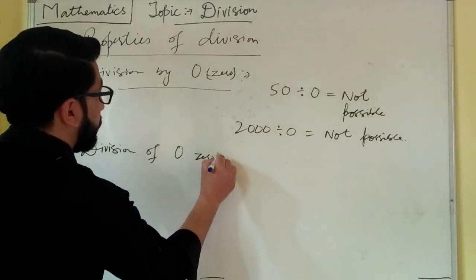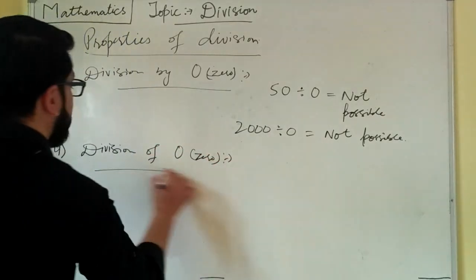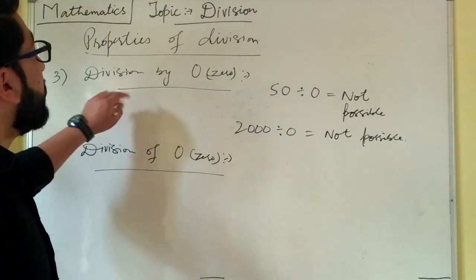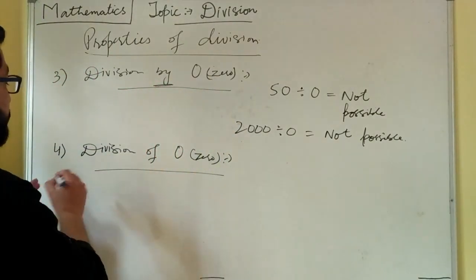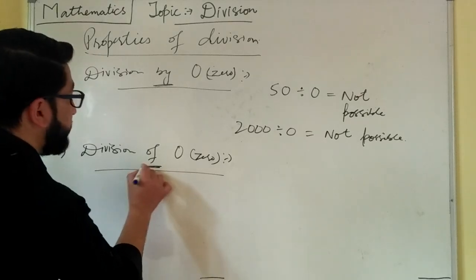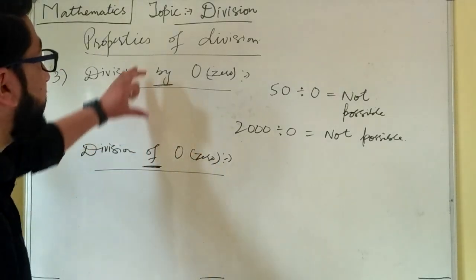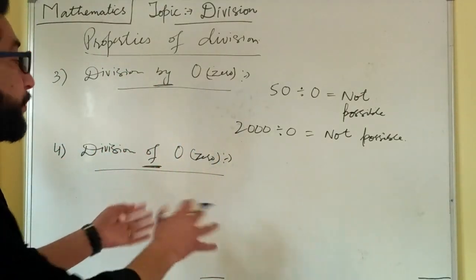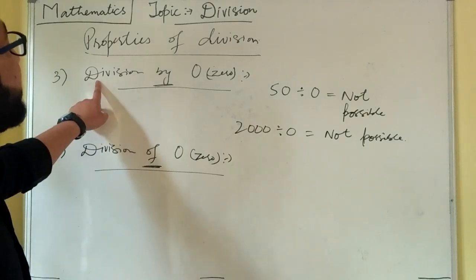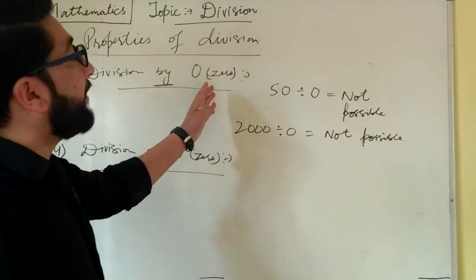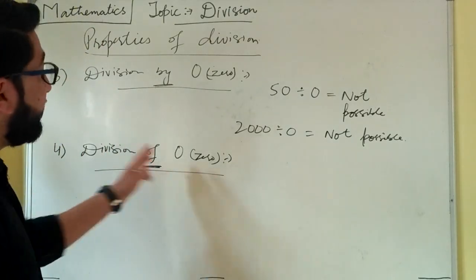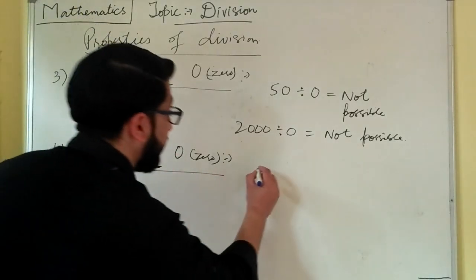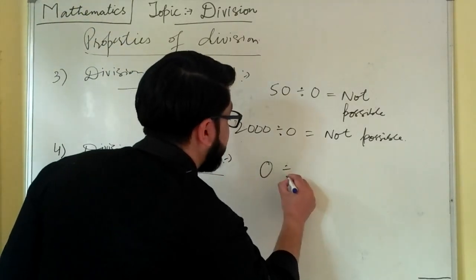Here remember these two things. In property 3 it was division by 0, and in property 4 it is division of 0. So this change of "of" and "by" changes the property. When we say division by 0, we have to divide any number by 0, and that is not possible. When we say division of 0, that means we have to divide 0 by any number.